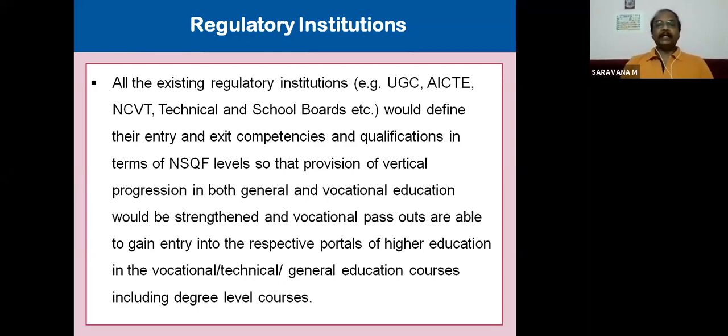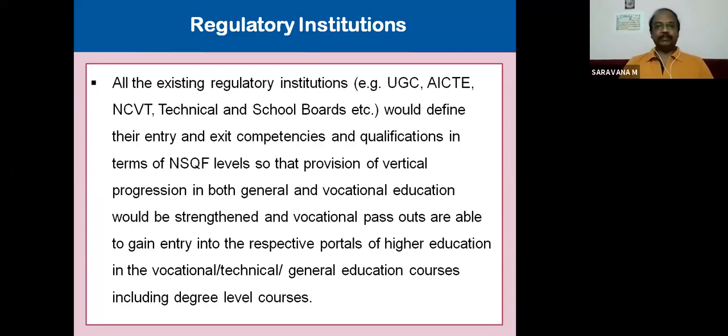And entry and exit competencies and qualifications in terms of NSQF levels, so that the provision of vertical progression in both general and vocational education would be strengthened, and vocational pass outs are able to gain entry into their respective portals of higher education. See, a vocational skill certified person will be able to pursue his UGC courses.